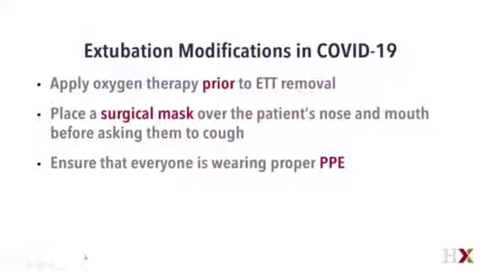As soon as I extubate the patient, immediately apply a surgical mask and ensure everyone in the room is wearing PPE.